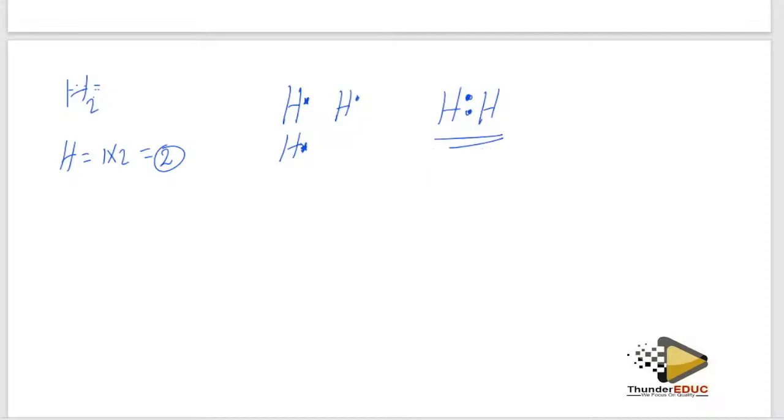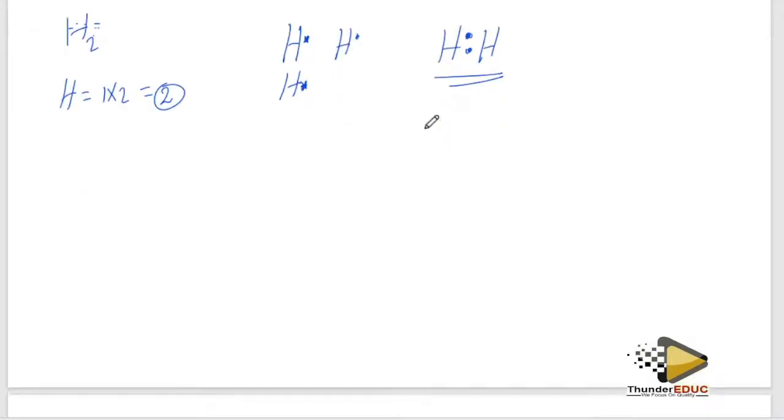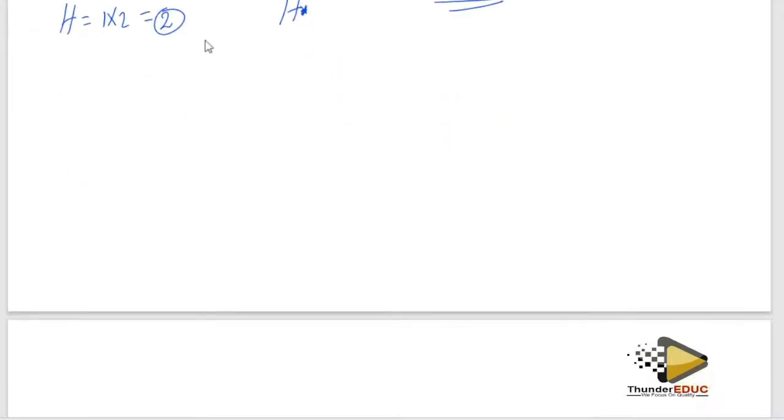So at least you have to know how to draw the Lewis diagram of hydrogen, fluoride, water. Yes, I'm going to talk about the water, I'm going to talk about the ammonia, and then I'm going to talk about the dative bonding. Yeah, because that is what is going to cost you a lot of marks. Okay, water.